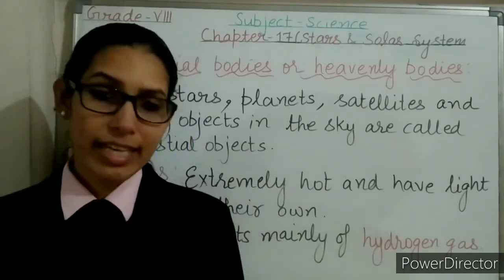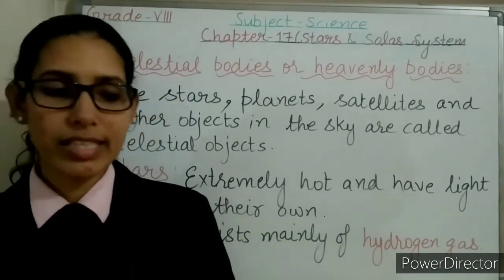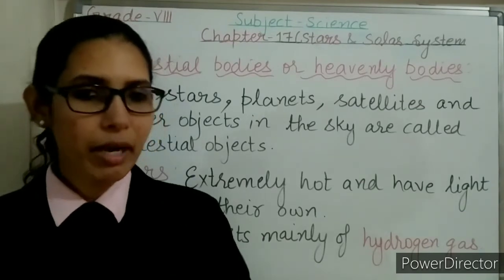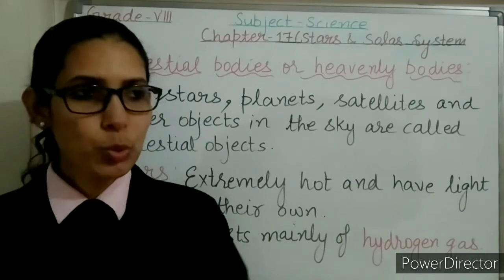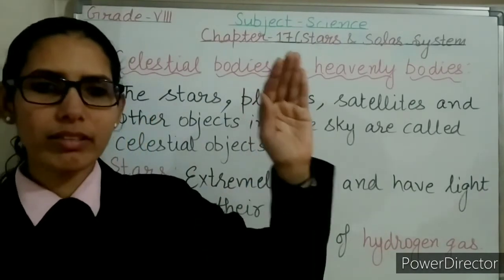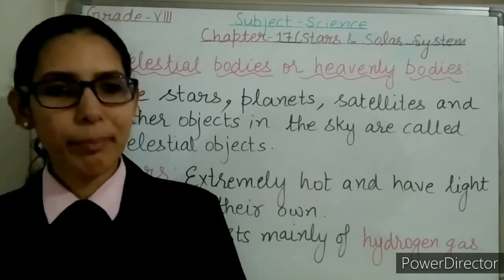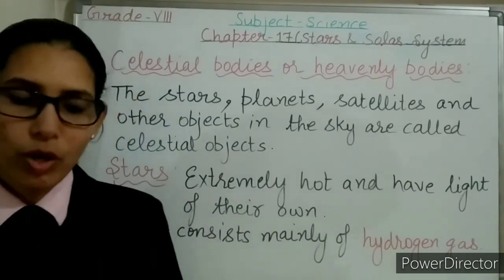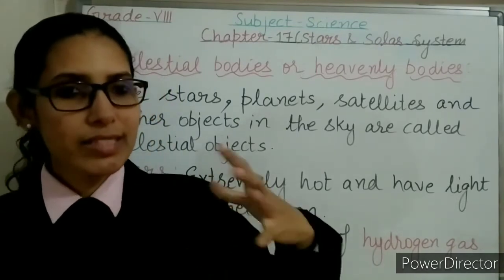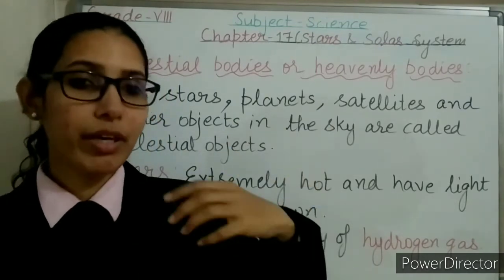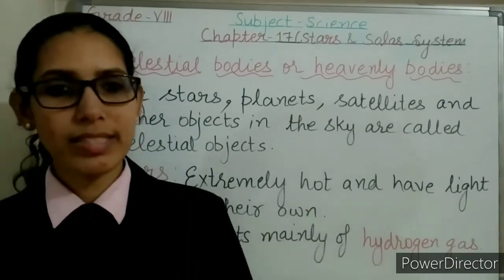Our sun is also a star. Yes, you have heard right. The sun is also a star. And there are many stars which are even bigger than the sun. Then why do the stars appear small in the sky during night time, but the sun appears big to us? Because the sun is the star which is nearest to the earth, and the other stars that we see during the night time are very far from the earth. That's why they seem small in size to us.